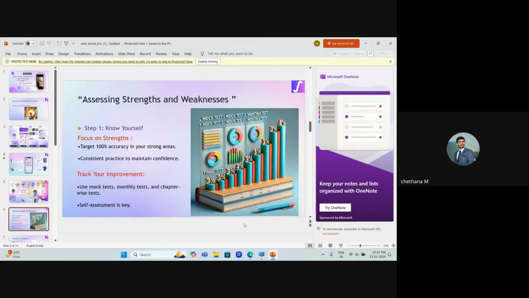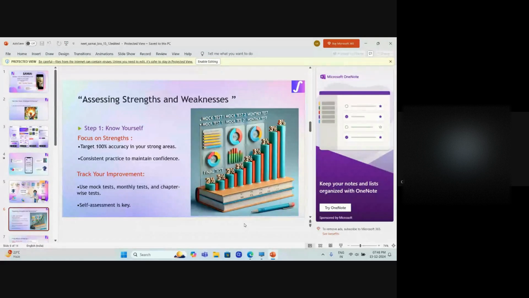strong in such cases. What you need to do is focus on your strengths, and your target should be like, I will score 100% of the marks. Any question that is going to come from the topic that I love or from the topic that is my strength, I'm going to score 100% marks in that. That should be your target, because some people will lack in some areas, but they will be genius in other areas. So the key lies in taking the maximum advantage out of your strengths.